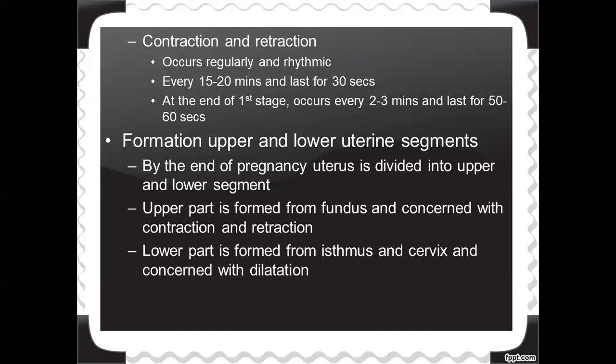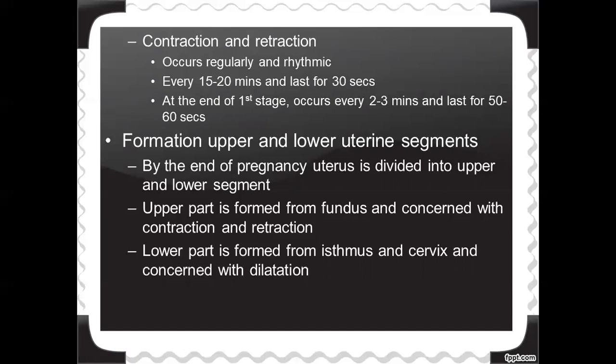But at the end of the first stage of labor, the contractions are very powerful, occurring every 2 to 3 minutes, and each contraction will last for 50 to 60 seconds. Understood? So contraction and retraction: the contraction which starts from the fundal part during the first hours of the first stage of labor happens only every 15 to 20 minutes, and each contraction lasts for 30 seconds only.